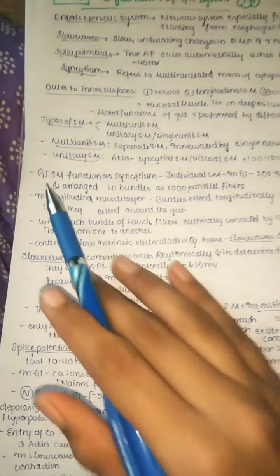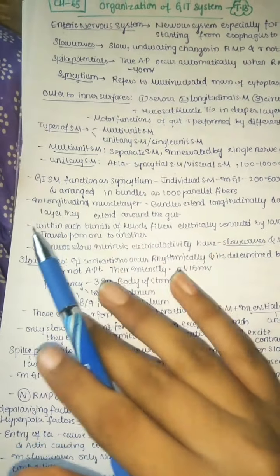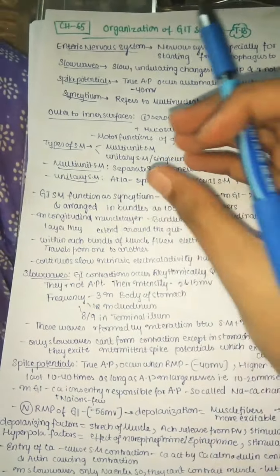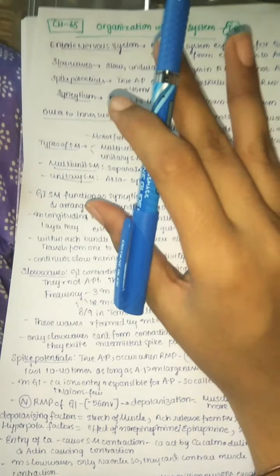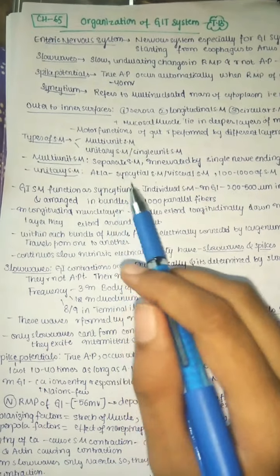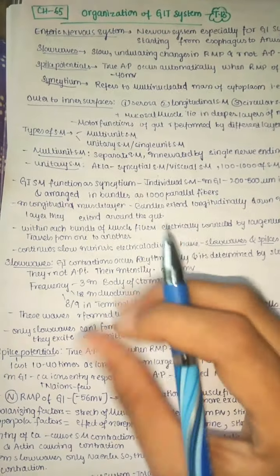Next, the GI smooth muscle, the gastrointestinal smooth muscle, mainly functions as a syncytium. We have seen the different types of smooth muscle, but in our gastrointestinal system, the smooth muscle mainly works like a syncytium, meaning they work as a single unit.